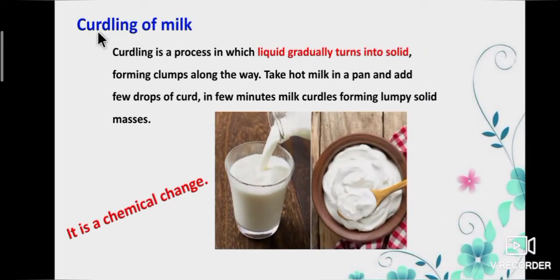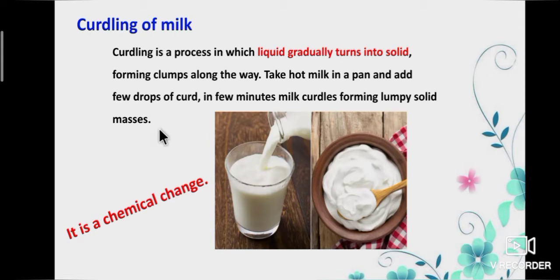Now we will study about curdling of milk. Curdling is a process in which liquid gradually turns into solid, forming clumps along the way. How will you prepare curd? Take hot milk in a pan and add few drops of curd. In few minutes, milk curdles forming lumpy solid masses.